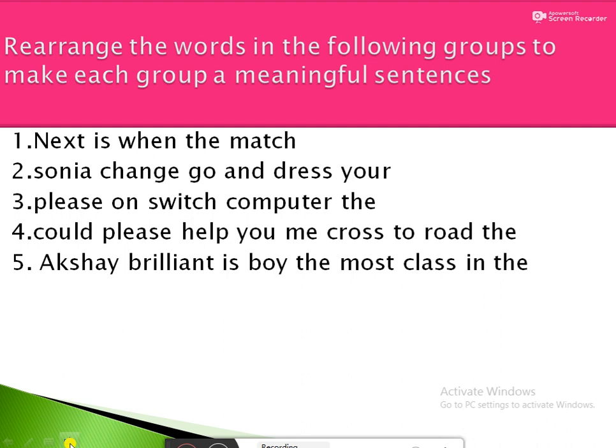When you all come to the school, I will check your copy. Write neatly and submit the copy on time.